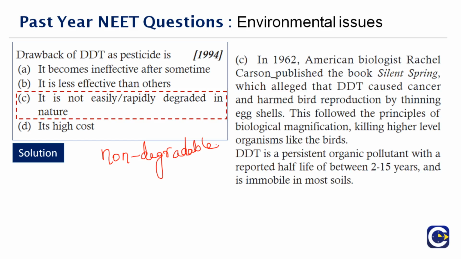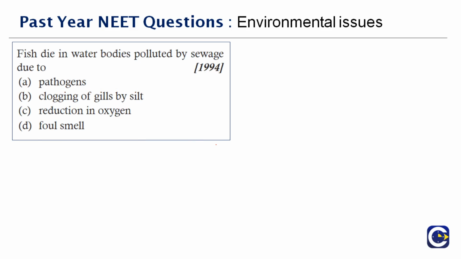DDT is a persistent organic pollutant which is reported to have a half-life of about 2 to 15 years, and it is immobile in moist soils. So see how much time, even after that, they are left as such in the environment, they are not going to be degraded actually, but the half-life is about 2 to 15 years. Okay, next question here.